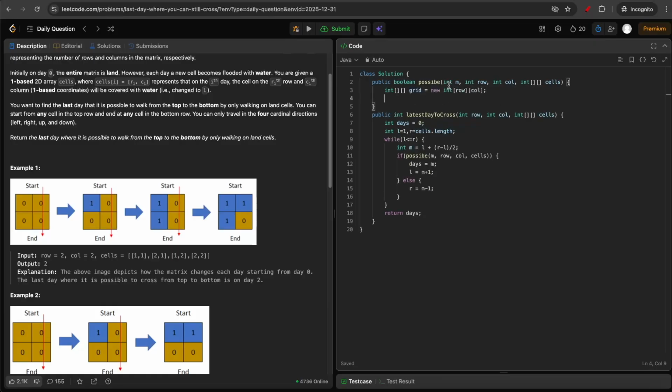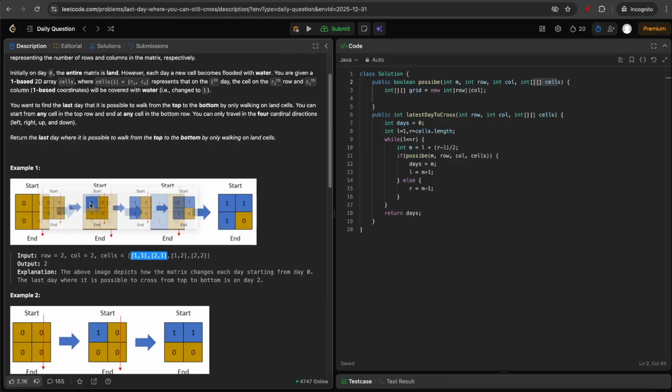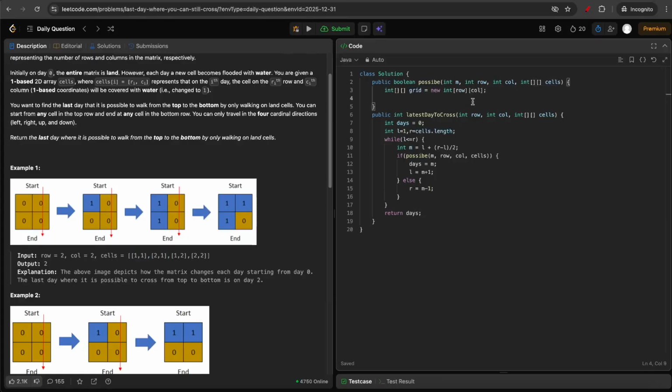Now until day M, you have to iterate on the cells to fill the value. So in this case, suppose you have day equal to 2. You have to iterate on 2 days and fill up the grid with the water. So this 0, 0 and 1, 0, you have to fill it with water. So for that, let's quickly iterate on that.